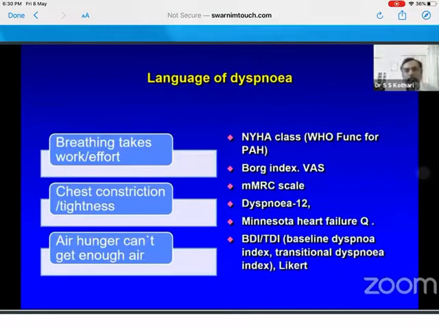How do we measure dyspnea? We talk of NYHA class, but dyspnea measurements are done on very many scales, like Borg index, like visual analog scale, modified MRC scales, etc. So we should have some idea of how dyspnea is measured in terms of objectively analyzing it.